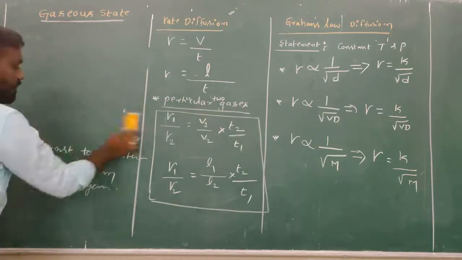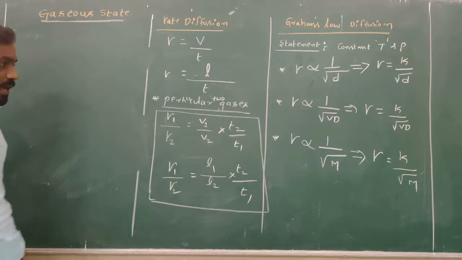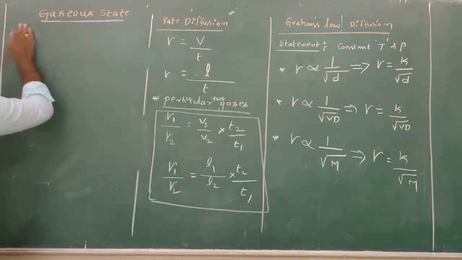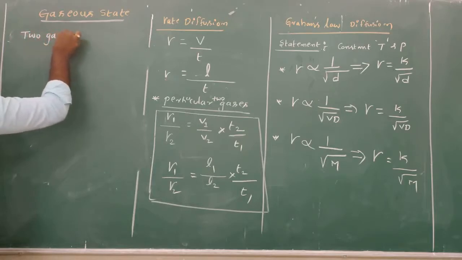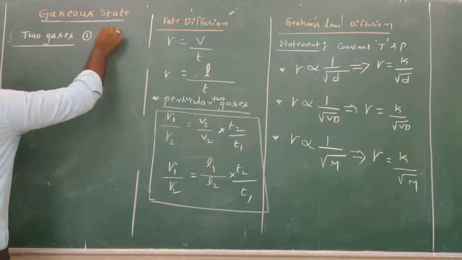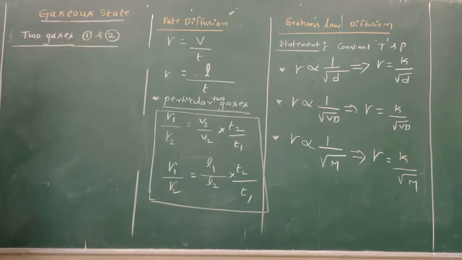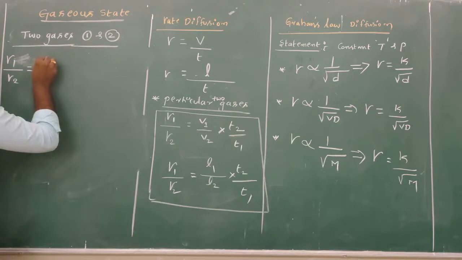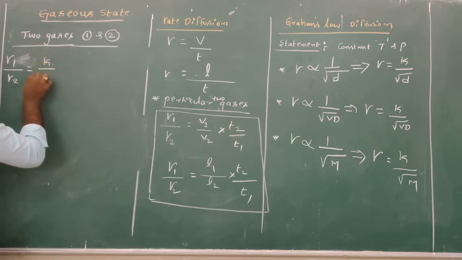In continuation of that, suppose I take two gases, a first gas and a second gas. Then the rate of diffusion of the first gas divided by the rate of diffusion of the second gas. If you take two particular gases, then we have to calculate the rate of diffusion.